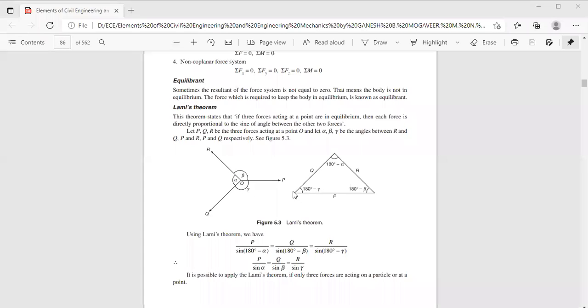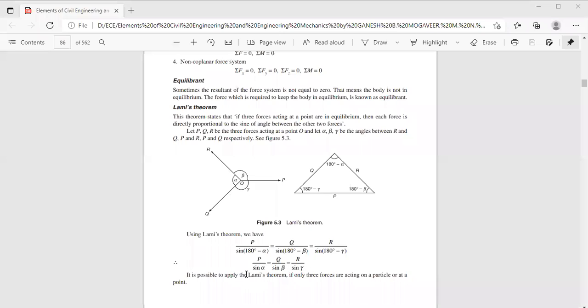You can also construct the figure like this. Now this Q force is acting like this. If you project the force Q like this, and R is acting in this direction, and you have a force P acting in this direction, then obviously this angle will be 180 minus alpha, this will be 180 minus beta, and this will be 180 minus gamma. Similarly, P divided by sine of 180 minus alpha, Q divided by sine of 180 minus beta, and R divided by sine of 180 minus gamma. Or else you can write this also as P divided by sine alpha, Q divided by sine beta, and R divided by sine gamma.